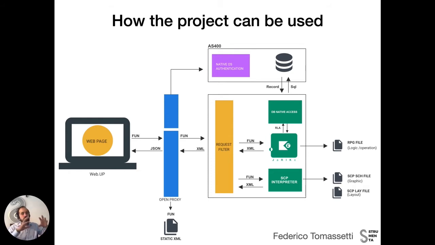Now, as I said, Jariko is used in the context of a larger project, right? So we do not have only RPG files, we also have files written in a DSL the company developed that define basically screens. So it defines where components have to be placed into a screen, and we are talking about console applications, okay?